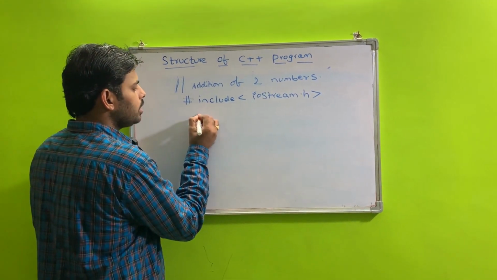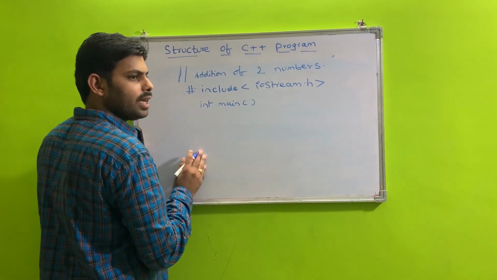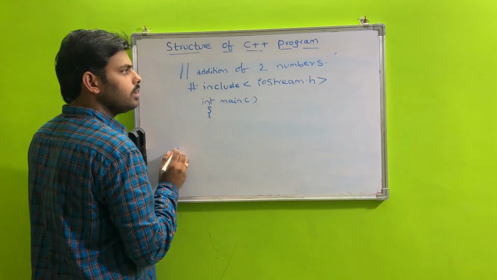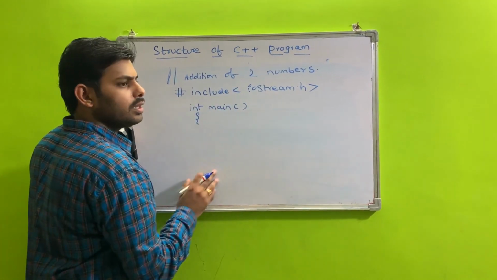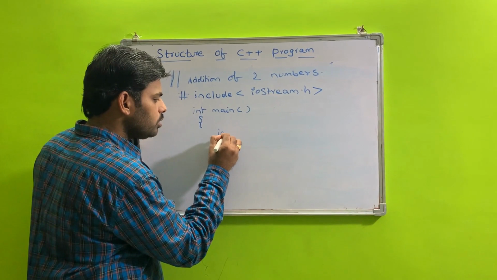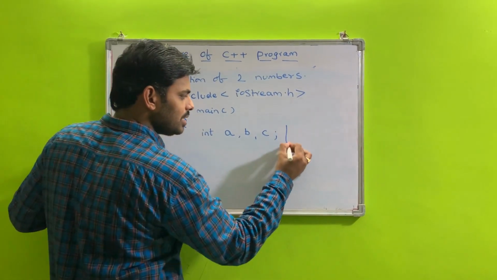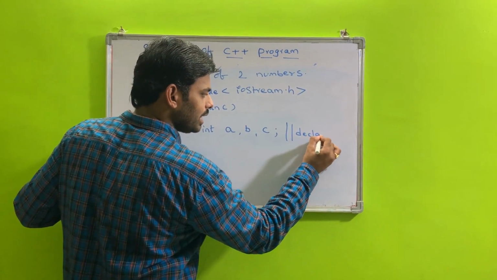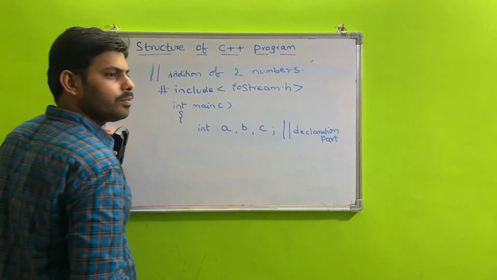Then int main, which by default returns an integer, with an opening brace. For addition of two numbers, three variables are required: int A, B, C. This is the declaration section.